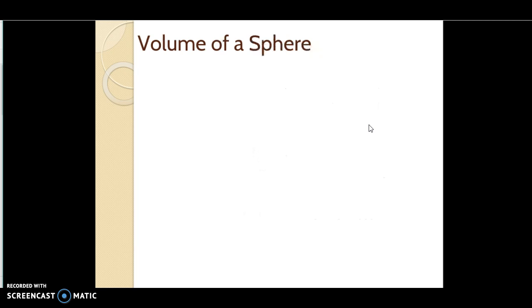Alright, the volume of a sphere. This is getting a little more complicated. We're not doing just a standard circle. You're probably used to pi r squared for finding the area of a circle, but we're talking about a three-dimensional circle, so we've got a sphere going on here. So we're going to use a different formula: 4/3 times pi times the radius cubed.